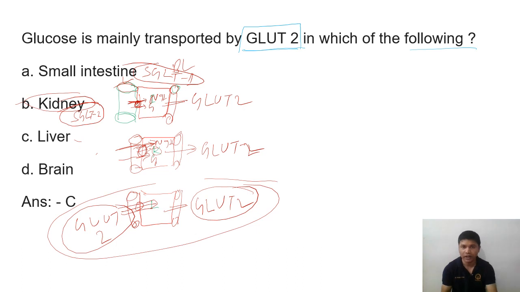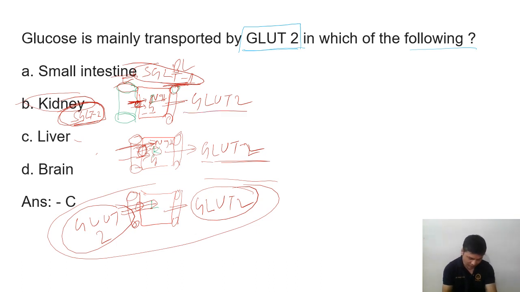Here both sides. And absorption, in the case of the small intestine, if you intake food, the food will be absorbed with sodium glucose SGLT1. Here primary absorption is done by SGLT1 in case of the intestine, and from the kidney, reabsorption will be done by SGLT2, and not GLUT2. GLUT2 is basolateral. It is secondary active transport, and they will go in the blood.